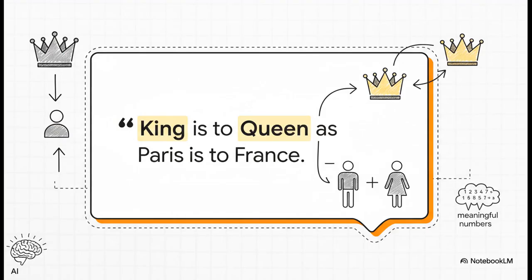And this right here, this is the wow moment for word2vec. It's the classic example. It turns out that with these new vectors, you can actually do math with words. If you take the vector for king, subtract the vector for man, and then add the vector for woman, the resulting vector is incredibly close to the vector for queen. This was mind-blowing. It proved these numbers weren't just random. They actually held real-world semantic meaning.